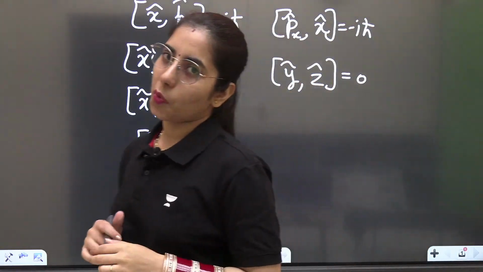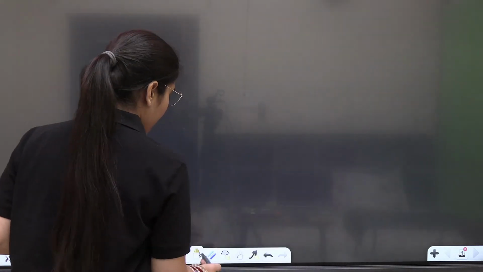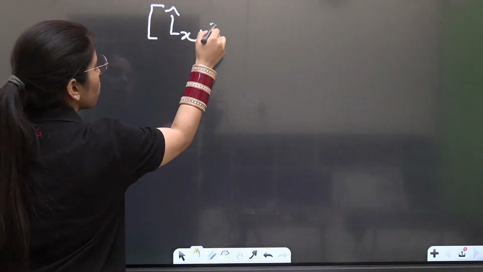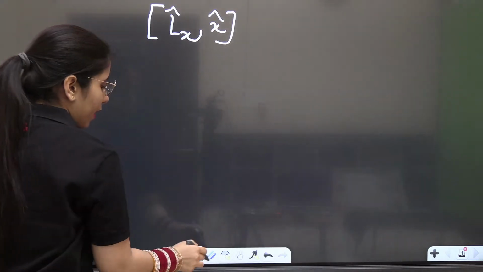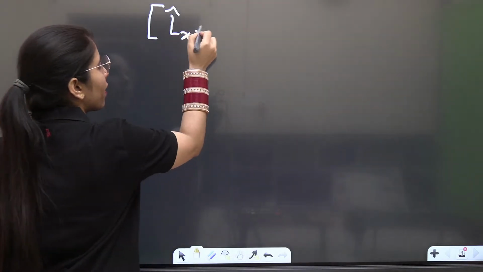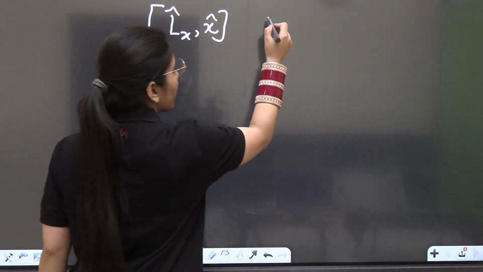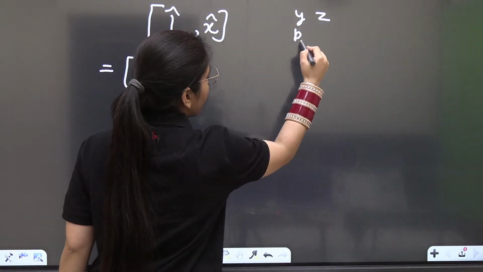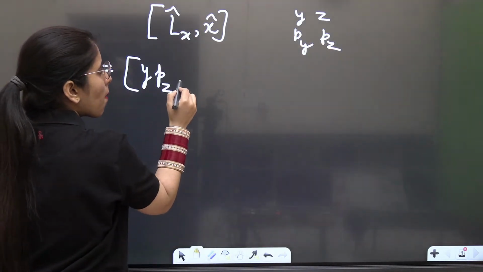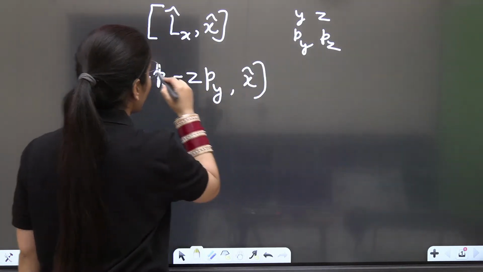I hope it's clear till this point. If it is clear, that's great. We can continue the discussion further. Now, how will it help you to solve angular momentum operator based questions? For example, Lx with x you want to find. Even some of the tricks related to the commutator bracket I will keep on sharing here. So you know Lx is what? You can write the Lx expression as y pz minus z py, and then x. This is what you will have.